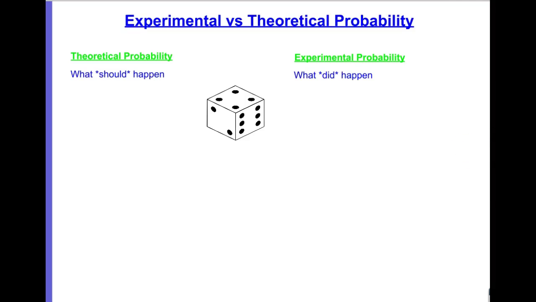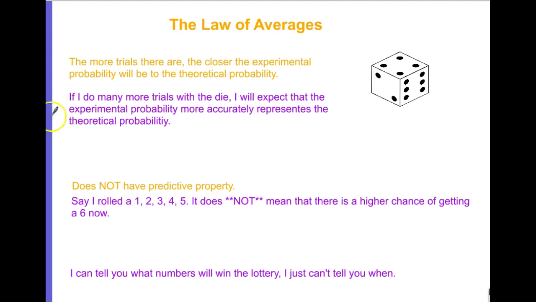So in the last video, we should have seen that the difference between the theoretical probability and the experimental probability is that the theoretical is what we expect to happen, what should happen. Experimental is what did happen, what actually happened when we tried. We're going to take it one step further and look at something called the law of averages.